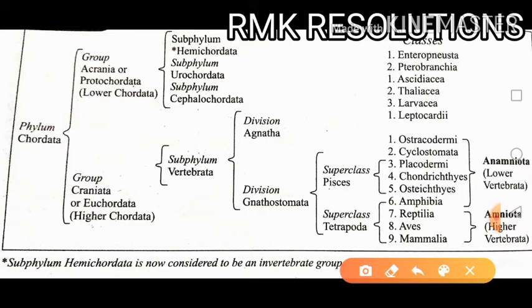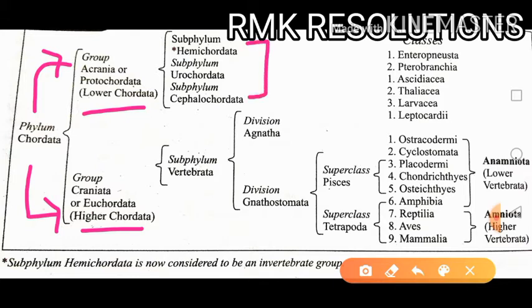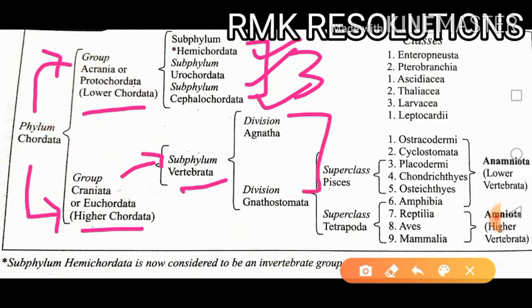This is a very important slide here. Phylum Chordata has two groups: group Acraniata, which is also called the lower chordates, and group Craniata, which is the higher chordates. Group Acraniata is further divided into three subphyla, Hemichordata, Urochordata and Cephalochordata, and group Craniata has one subphylum, Vertebrata, which again has further divisions.